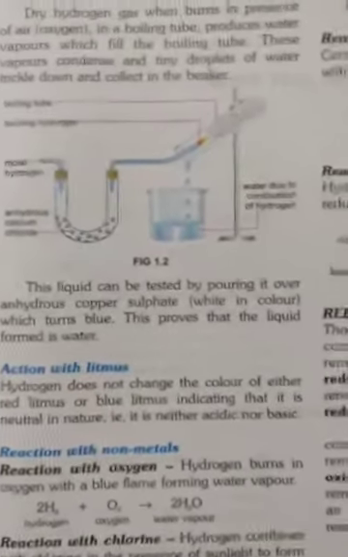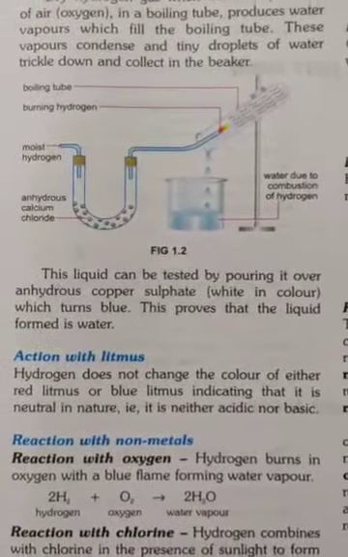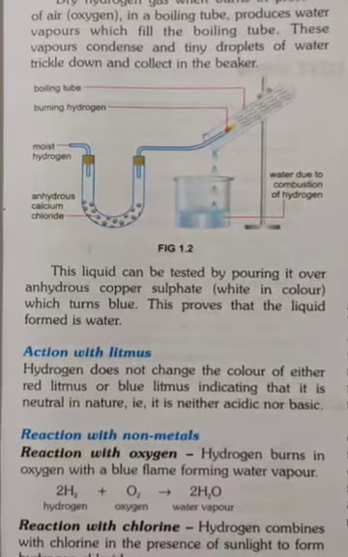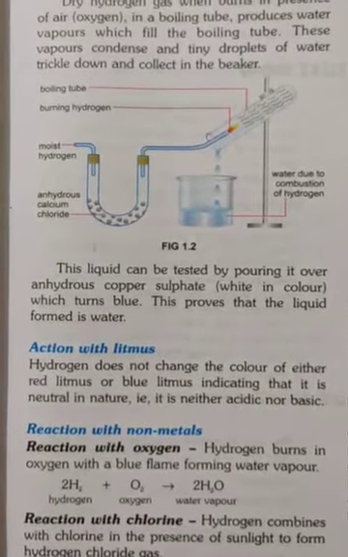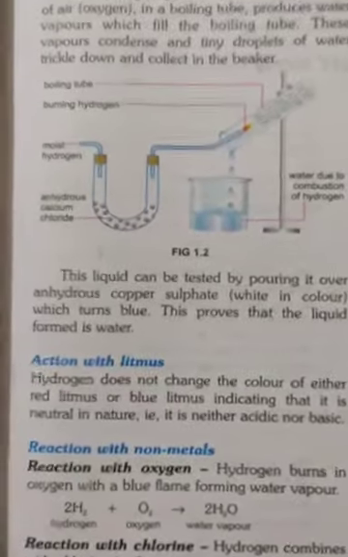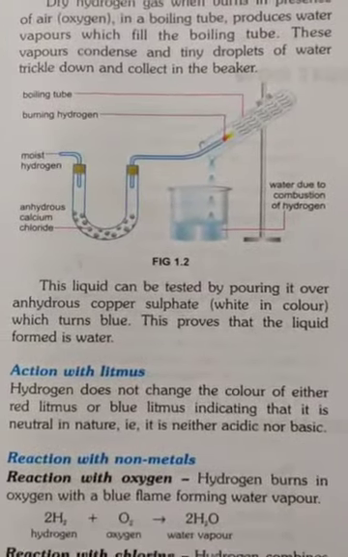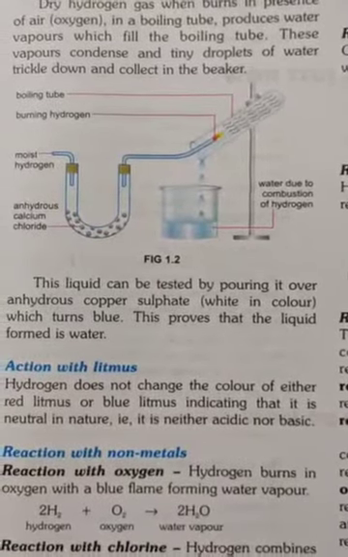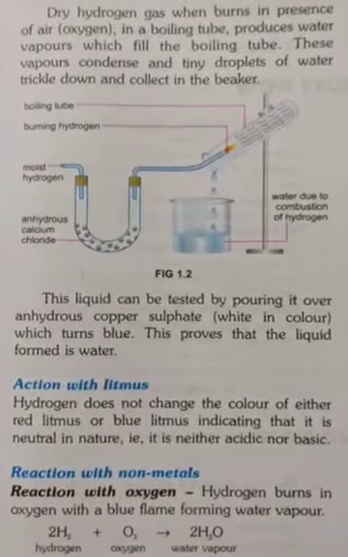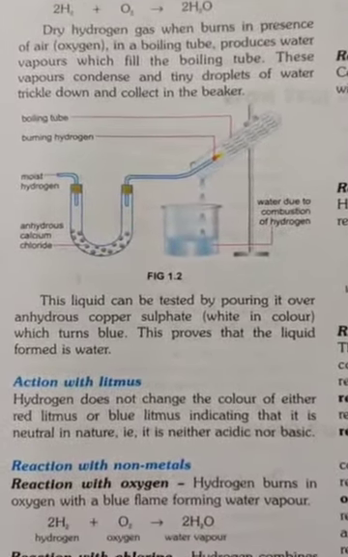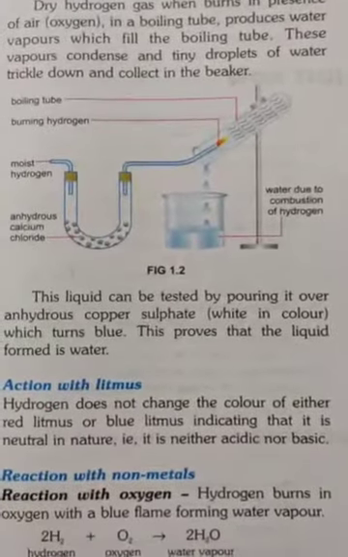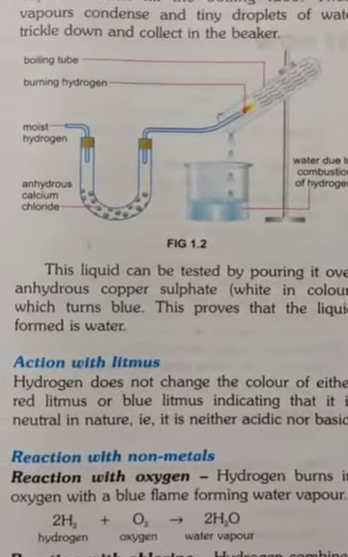If you test this liquid with copper sulfate, which is white in color, it turns blue. Whenever the white copper sulfate turns blue, it proves that the liquid formed is water. So the copper sulfate here changes color; it turns into blue.